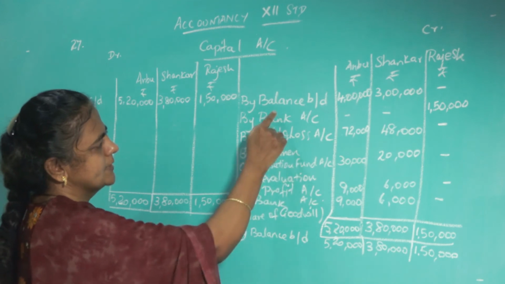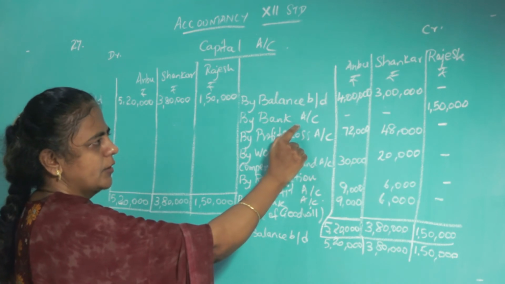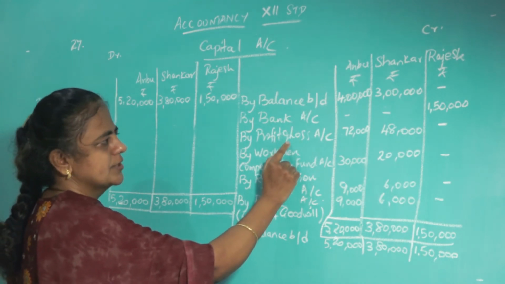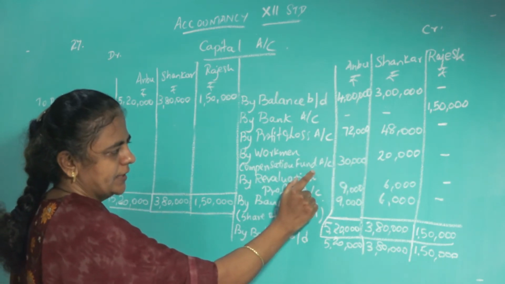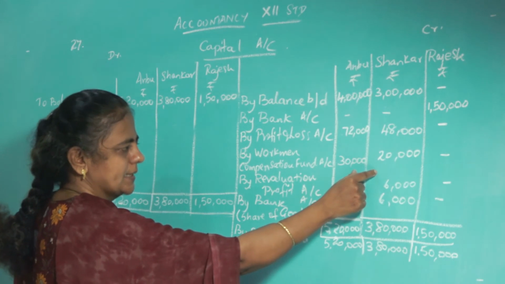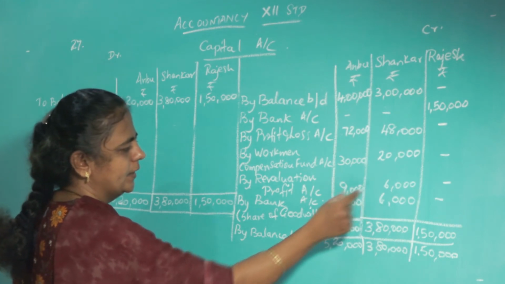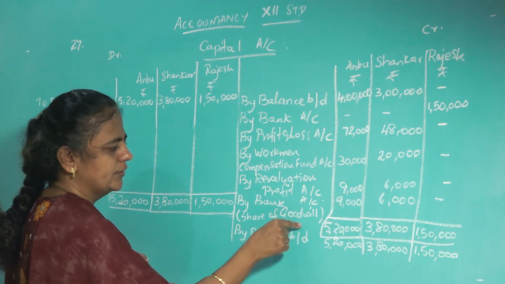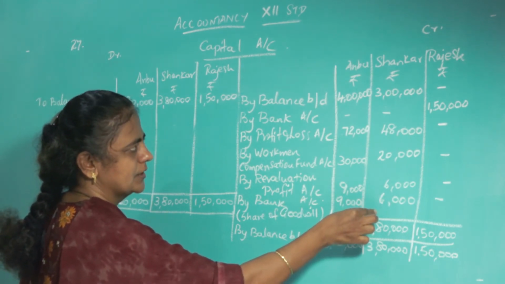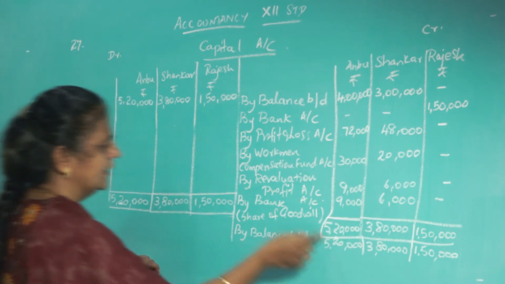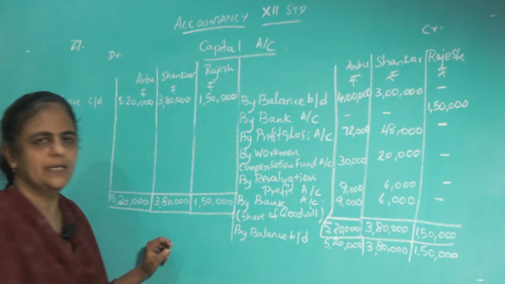So what do you have to do? First bring down the balance of the old partners, then bring the money brought by the new partner. Then profit and loss on the liability side is transferred to the old partners. Workman compensation fund liability decreased, it's a profit, so that 50,000 is transferred. Then bring down the revaluation profit. Then the new partner's share of goodwill is 15,000, and that 15,000 should be given to the old partners. Then take the balance and bring it down here, and finally take this to the final balance sheet.